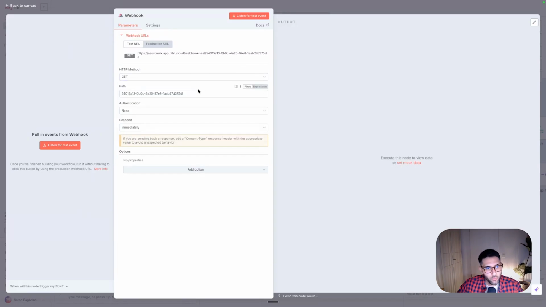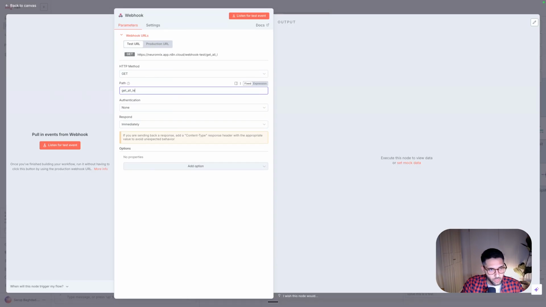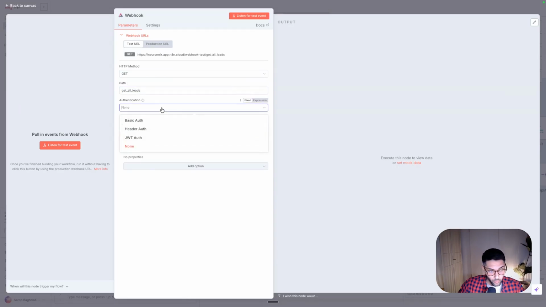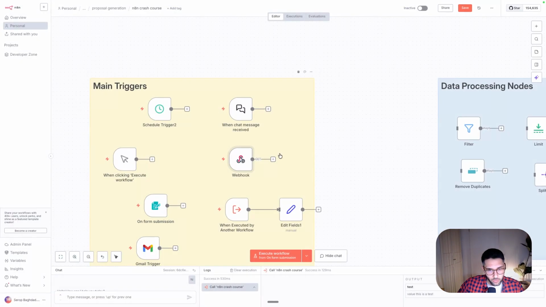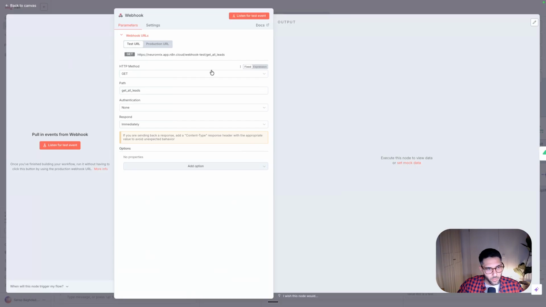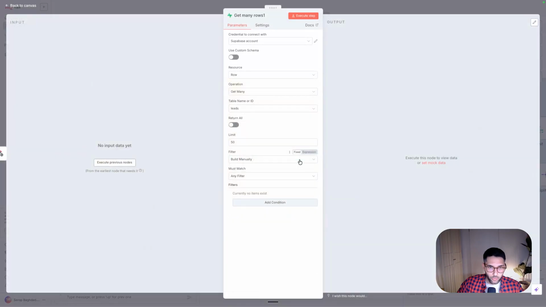And you can specify what the webhook is doing. Here, call it something specific, like get all leads, maybe something like that. And of course, add authentication. There are different authentication methods. I explained a couple of them in another lesson, so make sure to check that one out, and respond immediately, and how to respond. Then, for example, you can connect this one to Supabase. So it would look something like this, like get all leads, and then it's connected to your Supabase.